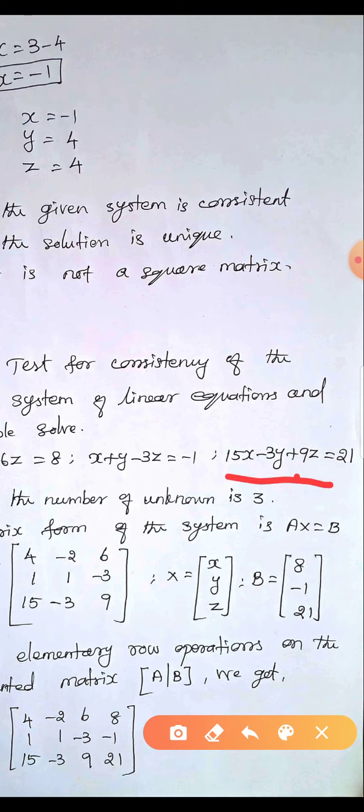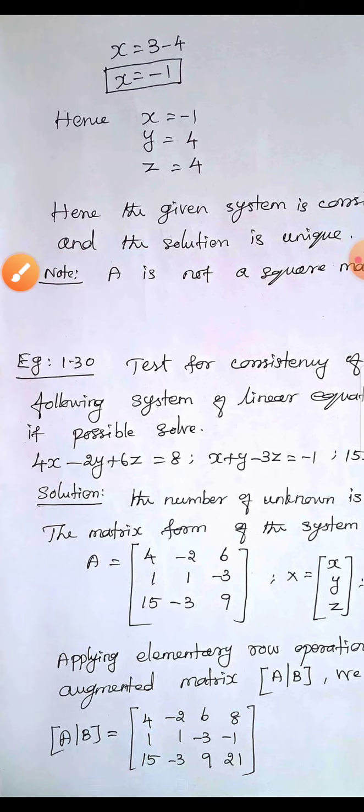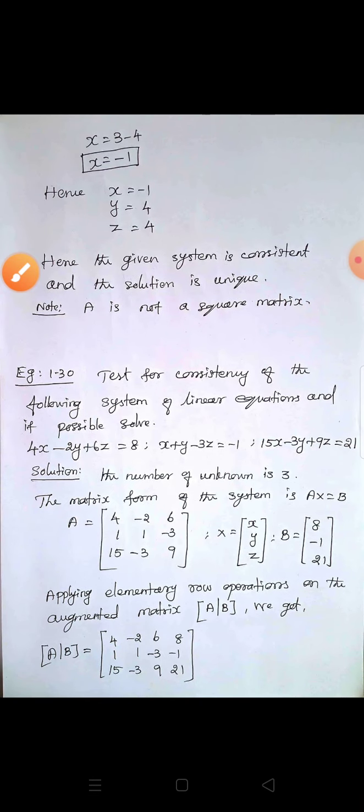Now the number of unknowns is 3, that is x, y, z. The matrix form is Ax equal to B. Here A is the coefficients from the first, second and third equations. This is our A: 4, minus 2, 6; 1, 1, minus 3; 15, minus 3, 9.